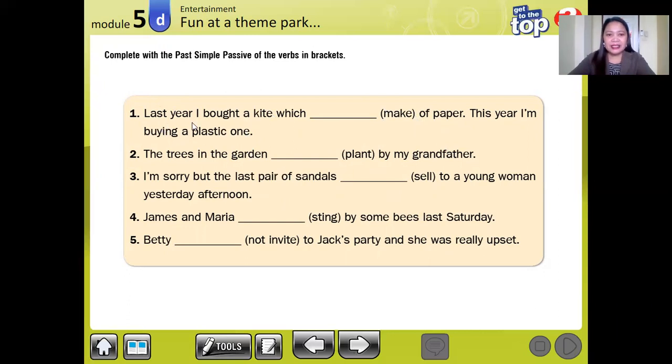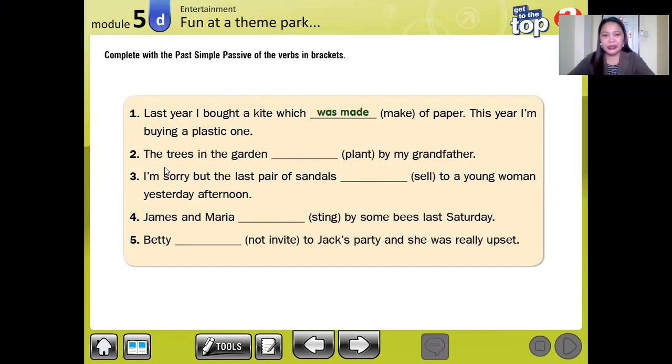Example: Last year, I bought a kite, which was made, because the kite is only one. So the past participle of make is made, and was is the past tense of is because we are only talking about one kite. This year, I'm buying a plastic one.